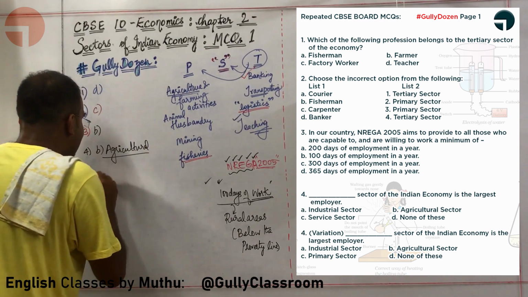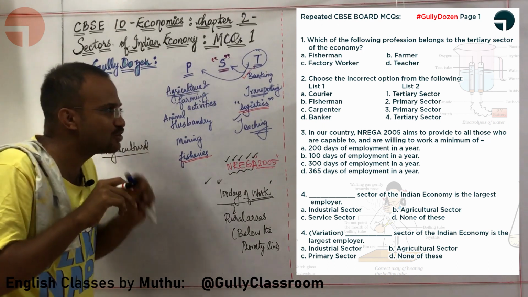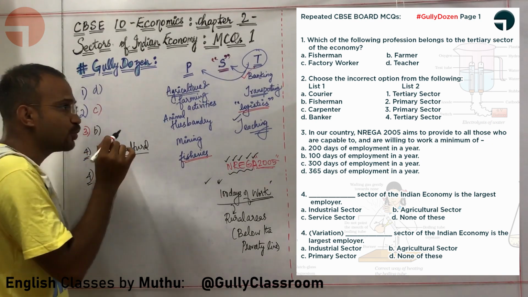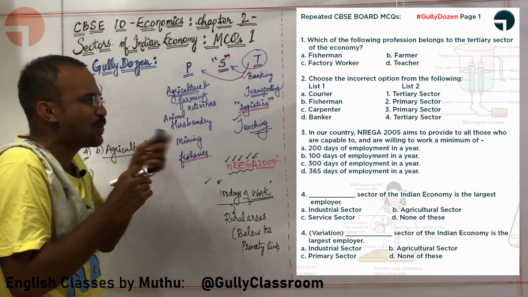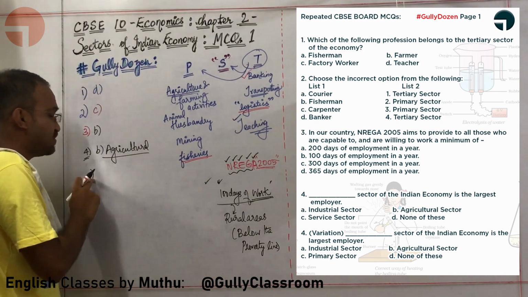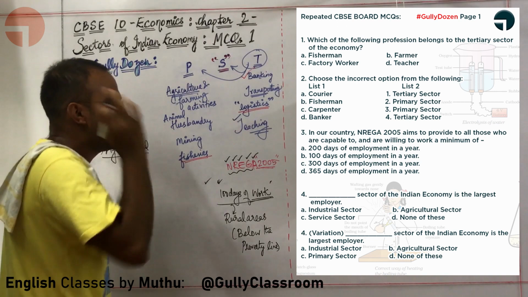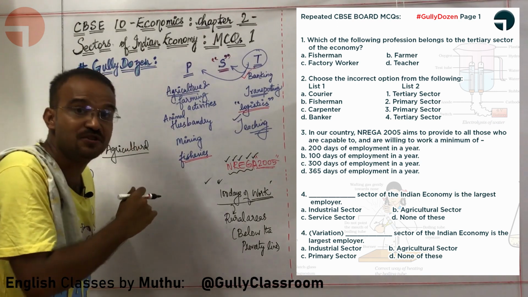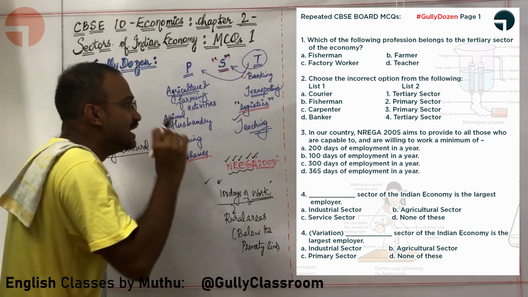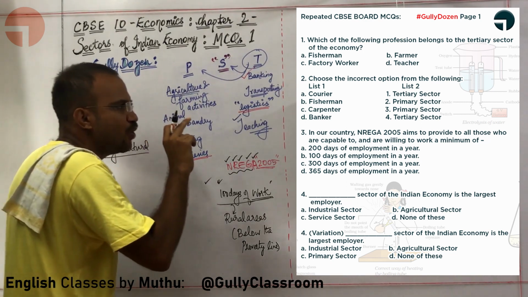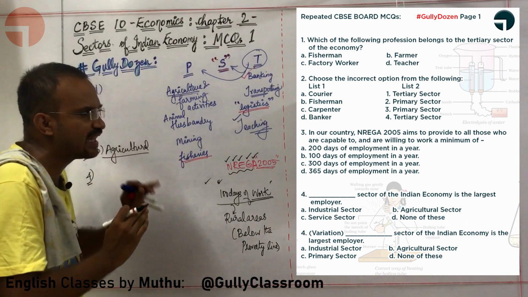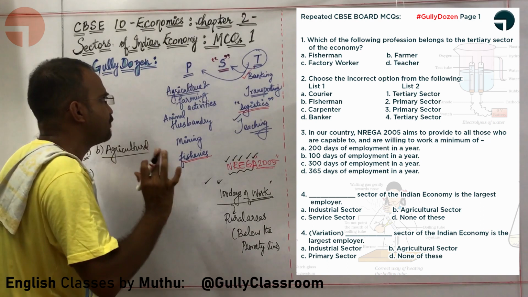Now, there is a variation of the fourth question. Let us look at that also. Both the fourth questions have the same question word by word. Do go through them. But the options have changed. So is the answer changing? Yes. Let us look at the options in the fourth question's variation. The options are industrial sector, agricultural sector, primary sector, none of these.